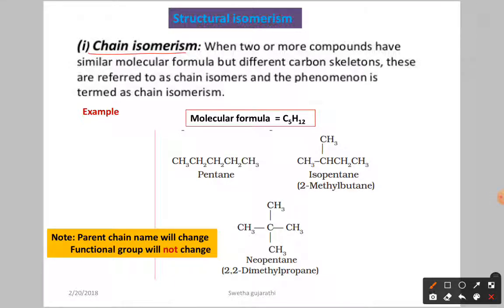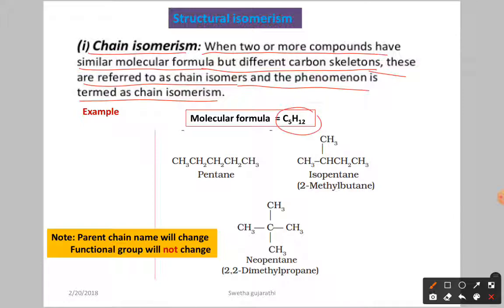Here, I am going for examples. When two or more compounds have similar molecular formula but different carbon skeletons, these are referred to as chain isomers and the phenomenon is termed chain isomerism. For example, here we have the molecular formula C5H12, nothing but an alkane, isn't it? So this C5H12 you can write as a straight chain. This is called n-pentane. Or you can write with the same molecular formula like this.